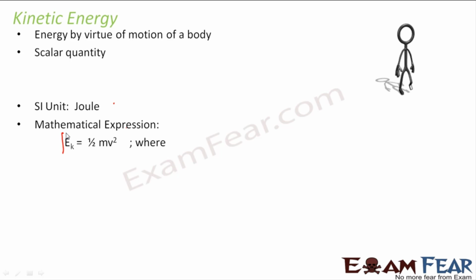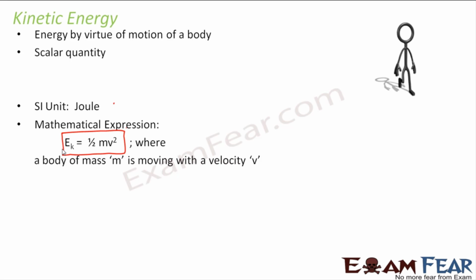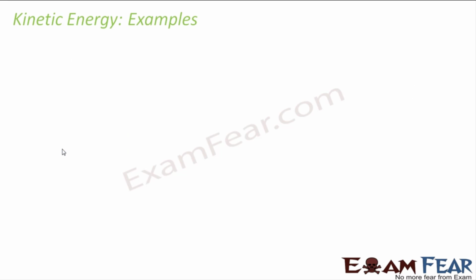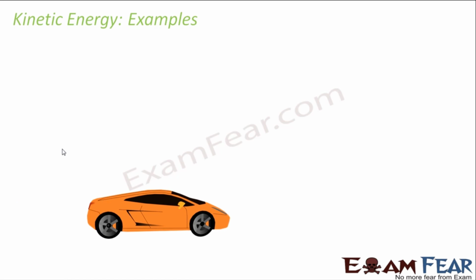So Ek, that is kinetic energy, is equal to half mv squared, where m is the mass of the body which is moving with a velocity v. Whenever you have an object of mass m which is moving with velocity v, that body has kinetic energy, and the kinetic energy of that body is given by half mv squared. Let us look at some examples of kinetic energy.